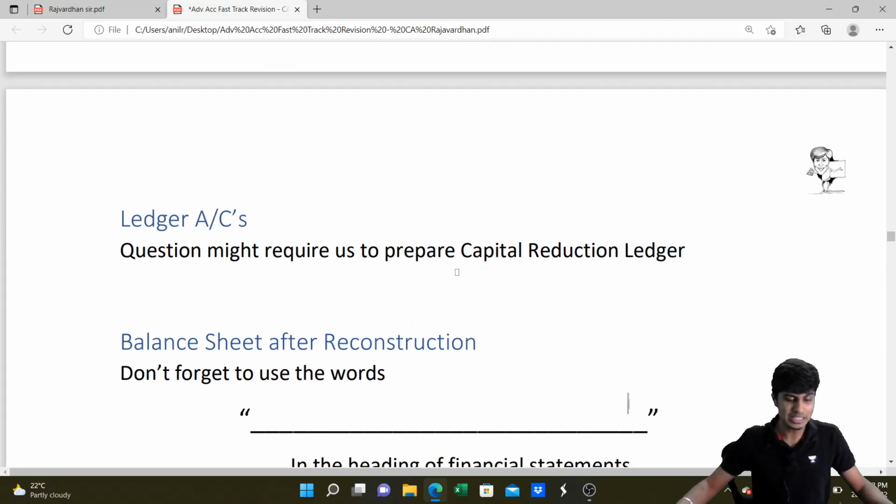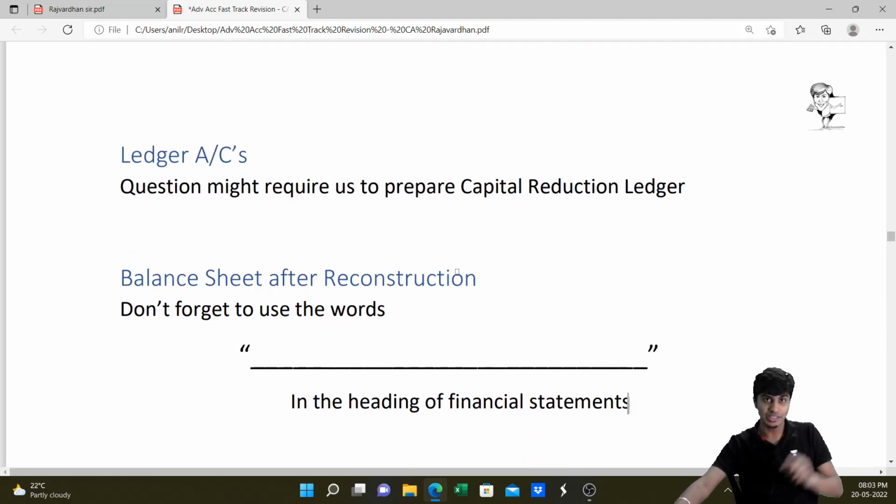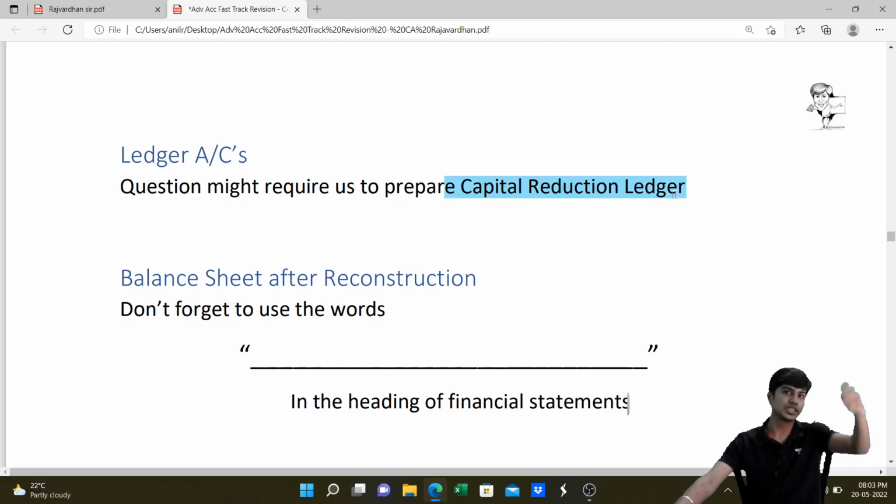This, my friends, is the entry. They might sometimes ask you to prepare a ledger, that is, the capital reduction account. You prepare the same by posting these journal entries.